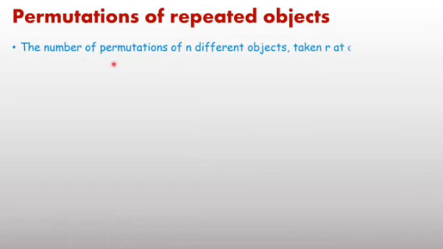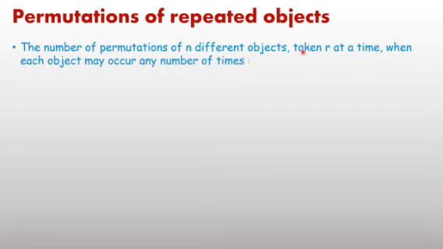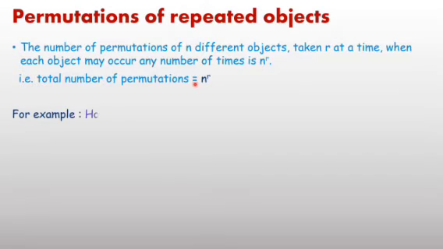Now the main topic, permutations of repeated objects. The number of permutations of n different objects taken r at a time, when each object may occur any number of times, is n power r. That is, the total number of permutations equals n power r.